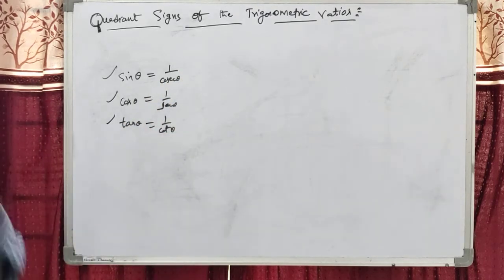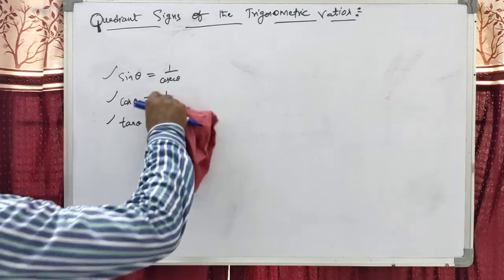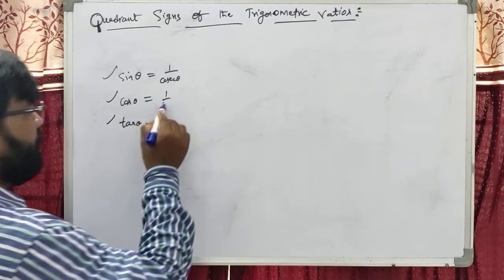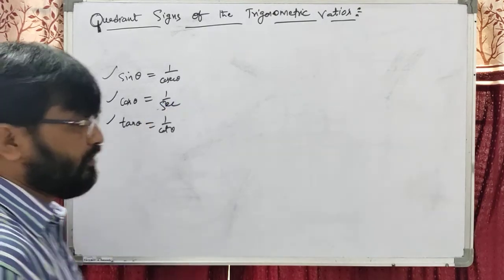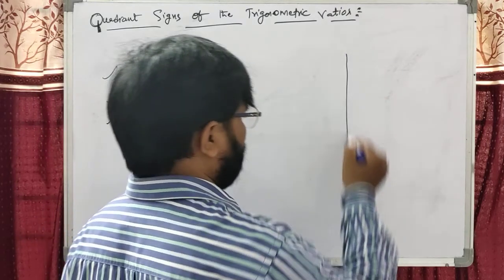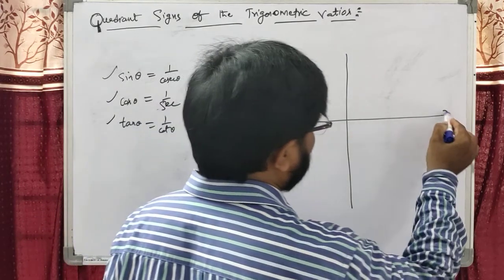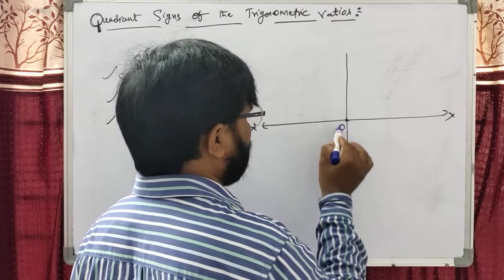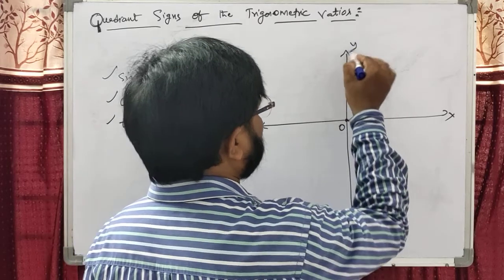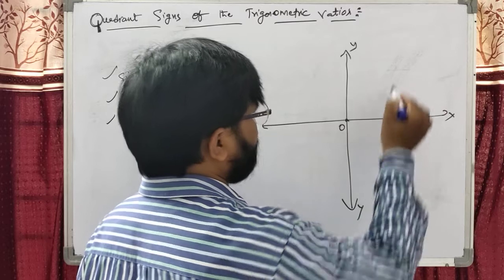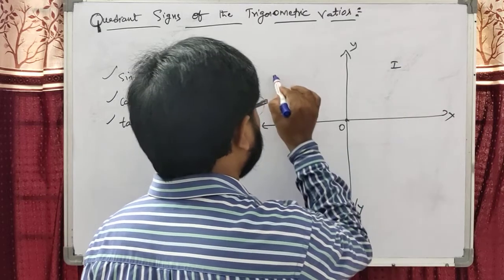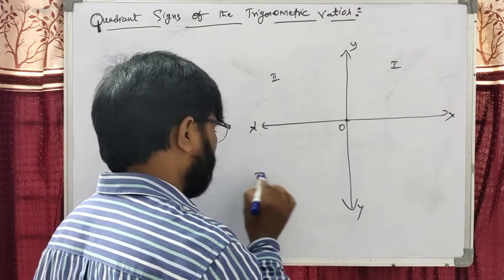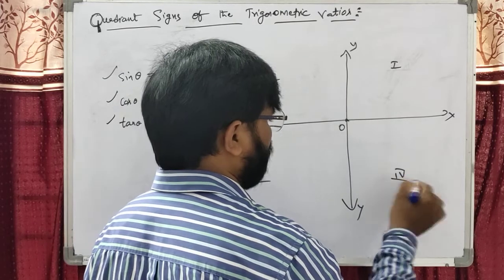Okay students, now we are discussing the quadrant signs of the trigonometric ratios. Dear students, just now we discussed the plane: the x and y axes divide it into 4 parts. Each part is called a quadrant. This is the first quadrant, this is the second quadrant, this is the third quadrant, this is the fourth quadrant.